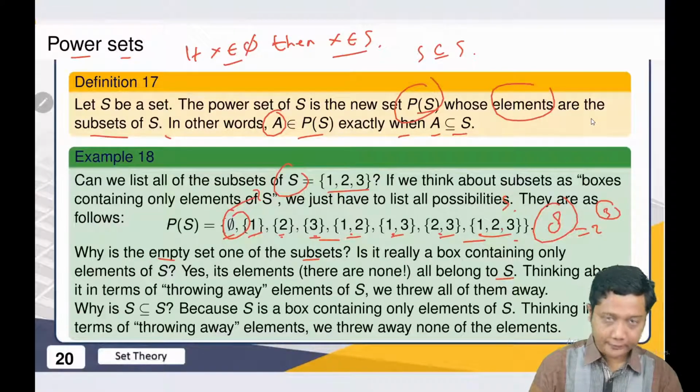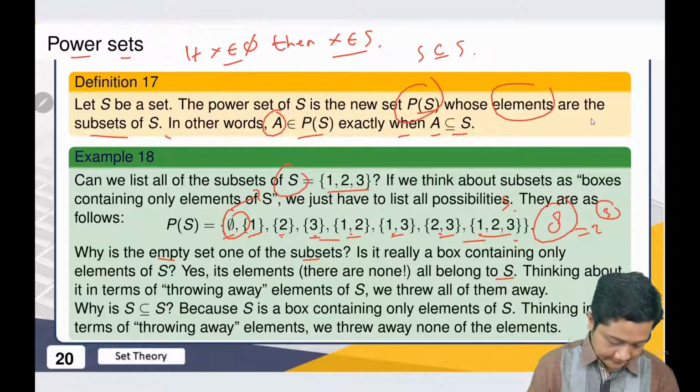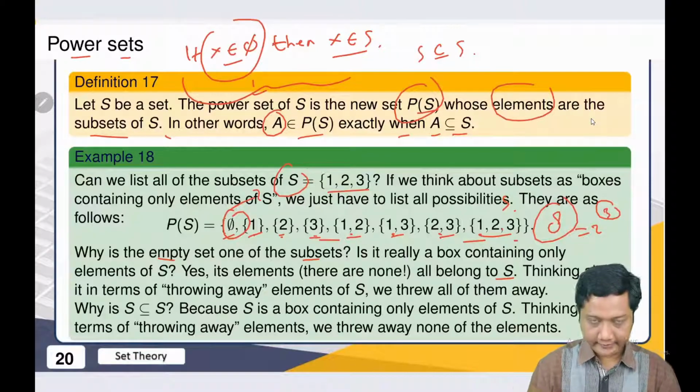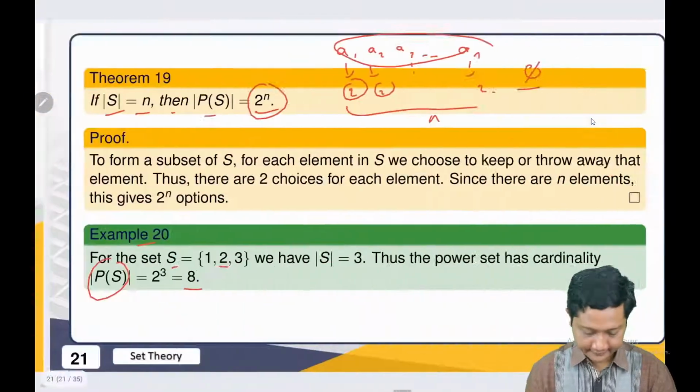That's option 1 for the subset definition. Then this premise is always false. That's why the whole sentence is always true. That's another way to see why the empty set is a subset of every set.